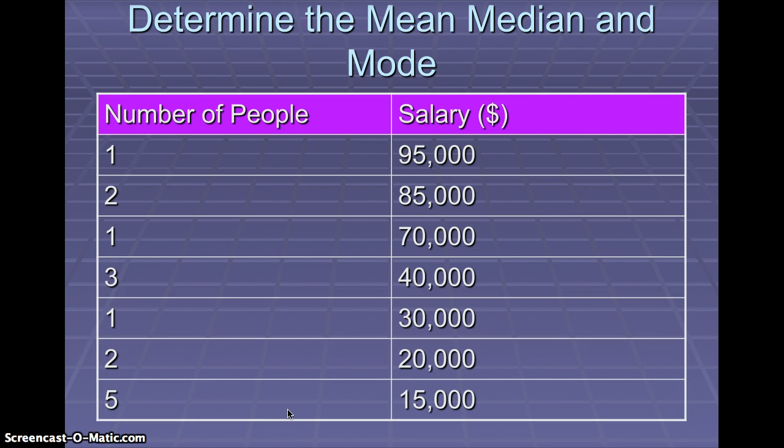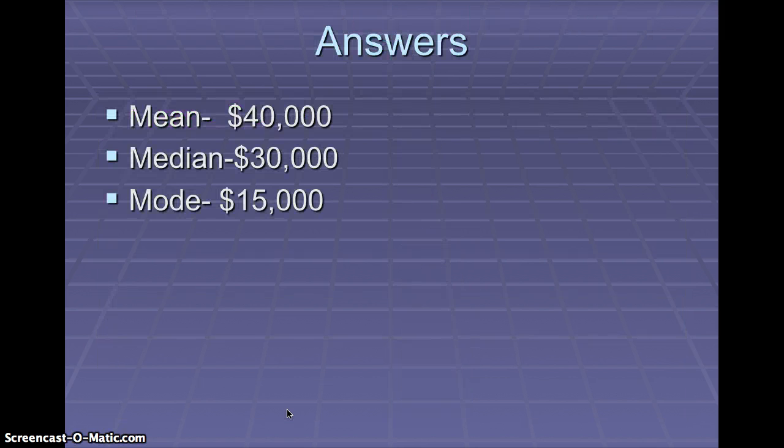So the mean, let's go to the next slide. Oh, actually, before we go to the next slide, I'm going to pause for a second in case you want to figure out the mean yourself. Again, the mean is figured out by multiplying the number of observations times the salary, adding all of those numbers up, and then dividing it by 15, which is the total number of observations. All right, I paused so you could do that. So hopefully you paused, you did it, you've got a number, and let's see if it's the correct number. If you got $40,000, that is the mean. $30,000 is the median, and $15,000 is the mode in this particular example.